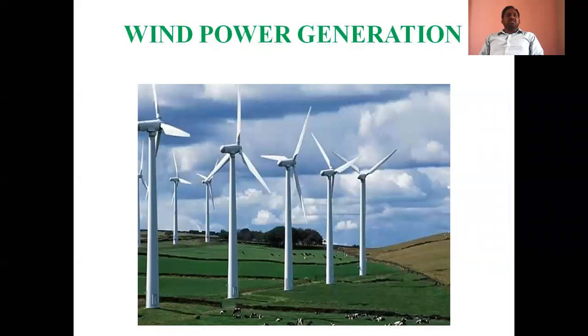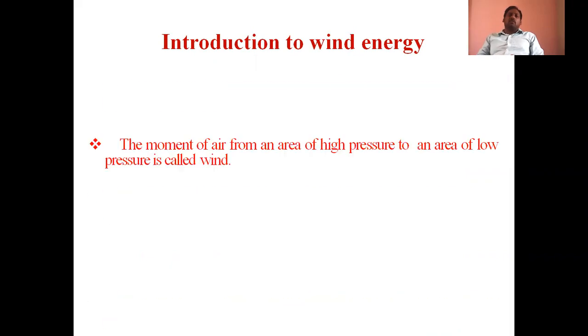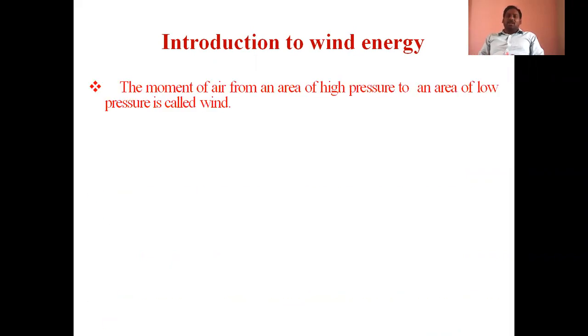Before we discuss wind power generation, first we will discuss wind and wind energy. Generally, what is the meaning of wind? Wind is the movement of air from an area of high pressure to an area of low pressure. Wind exists due to the uneven heating of the earth's surface. Due to solar radiation, there is a movement of air from high pressure area to low pressure area. Such movement of air is called wind.